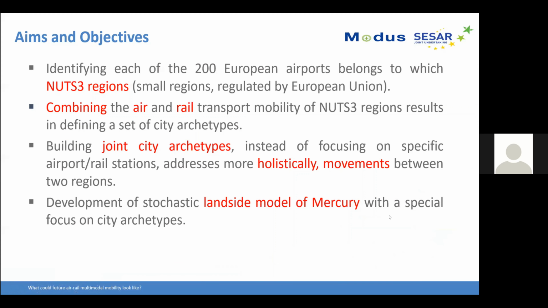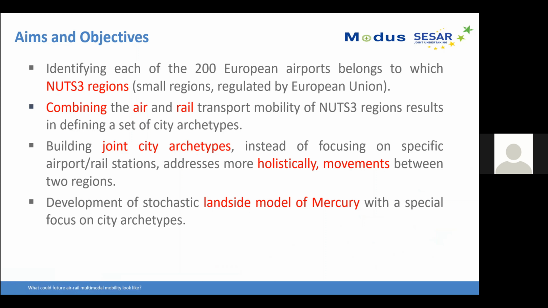So if I want to start, it's the aims and objectives of this project. Basically, we identified 200 European airports, and for these 200 European airports, we identified which of these airports belong to which NUTS3 regions.